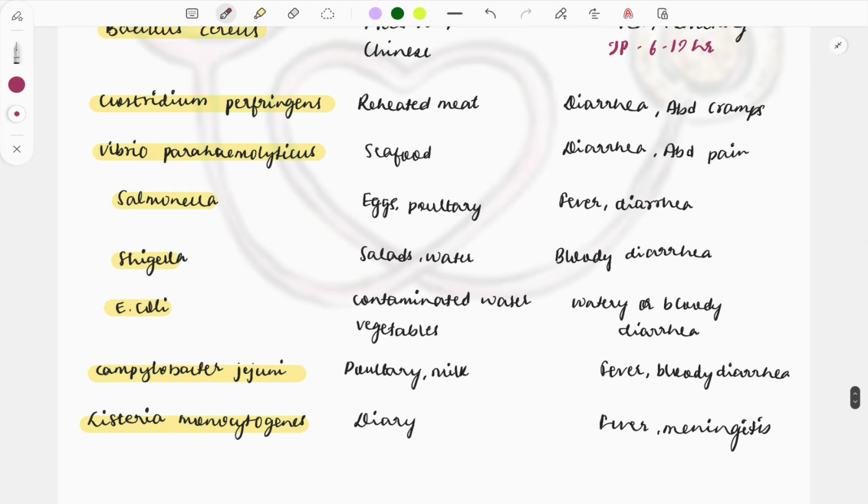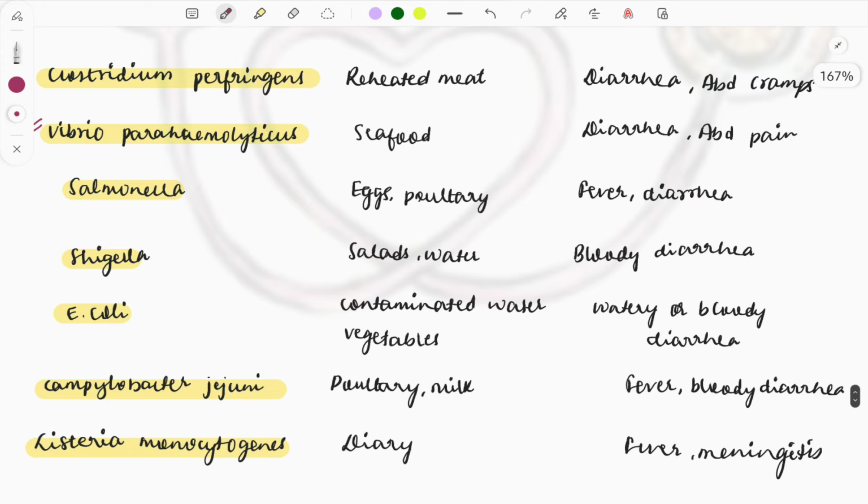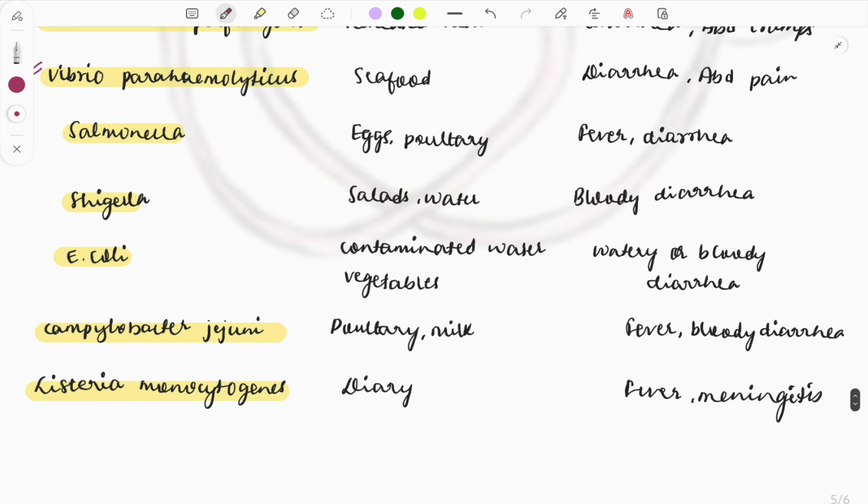Vibrio parahaemolyticus, this was asked in the exam in I think January 2024, and it is associated with seafood. They'll give fish consumption, any oyster, something like this will be described in the case. Diarrhea and abdominal pain. Salmonella, egg, poultry, and fever and diarrhea are the presentation. Then Shigella is associated with salads and water, and it is associated with bloody diarrhea.